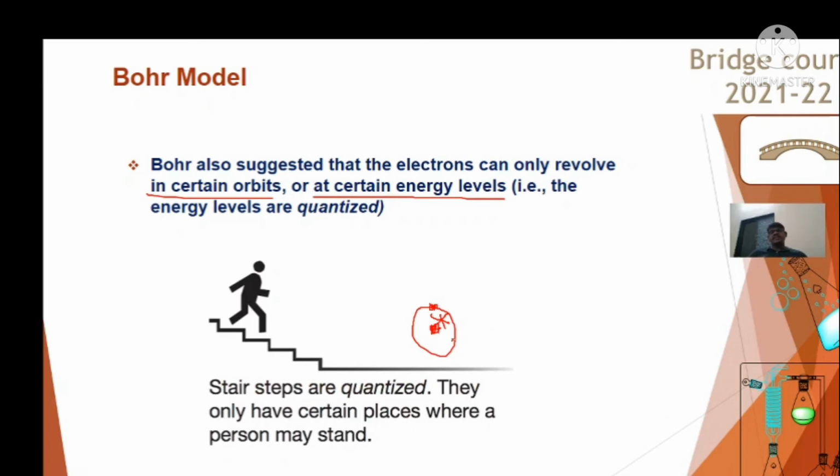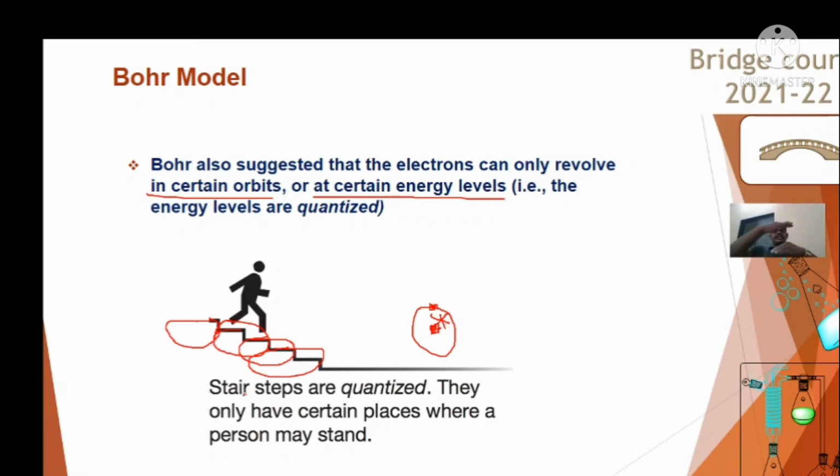We can understand this by the model of a staircase. Suppose this is one stair, this is another stair, then another stair, then another stair. Suppose these flat surfaces of the stairs are nothing but the energy levels, one energy level, another energy level, another energy level, like this.